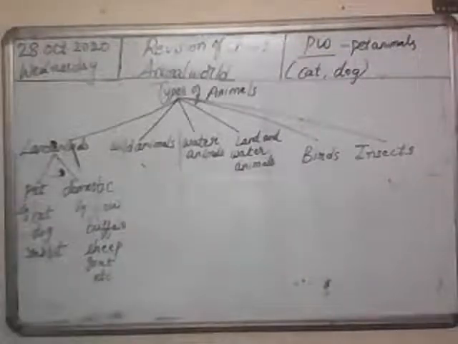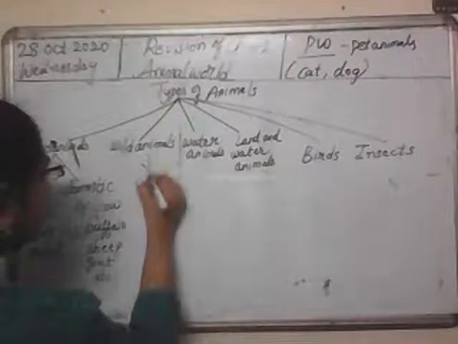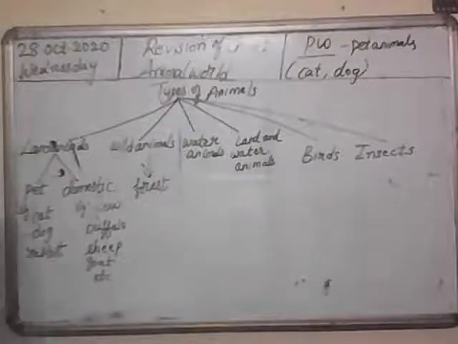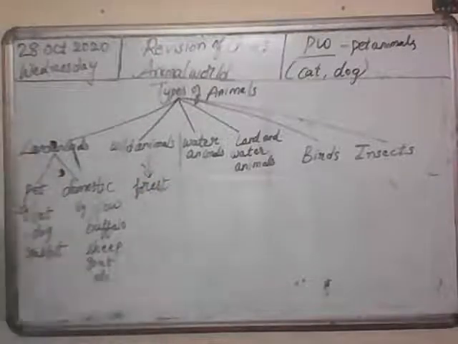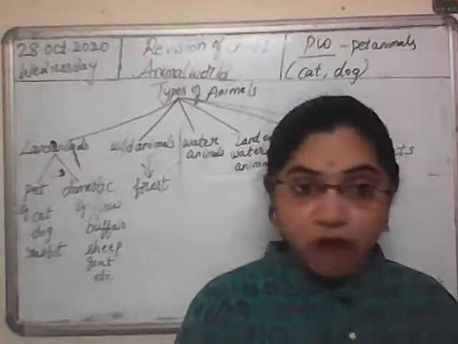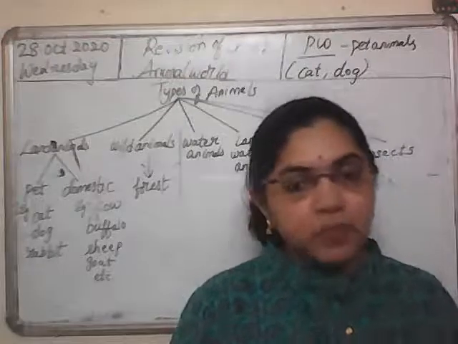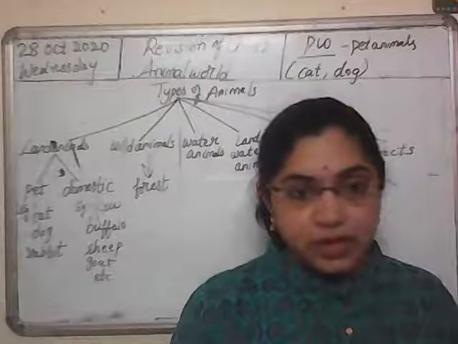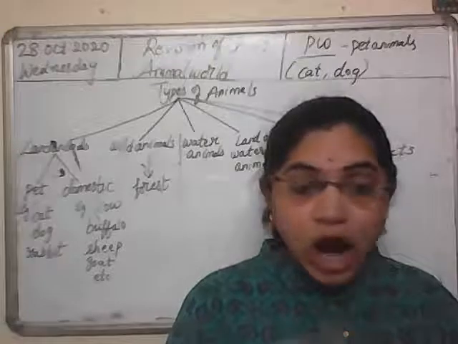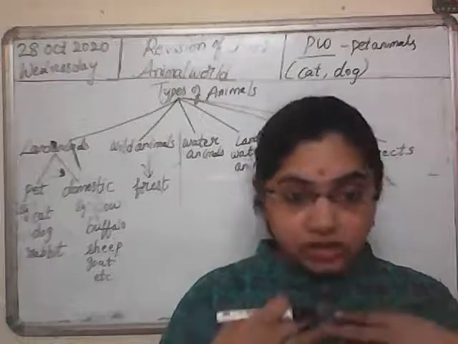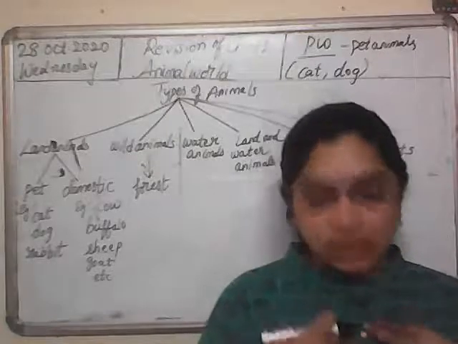Now let's see what are wild animals. So what are wild animals? The animals which live in forest. Animals which live in forest are wild animals. So these animals, they live by themselves. It means they can find their own food and shelter. They know how to survive in harsh weather conditions and they know how to take care of their young ones. They don't depend on us humans. They don't depend on us.